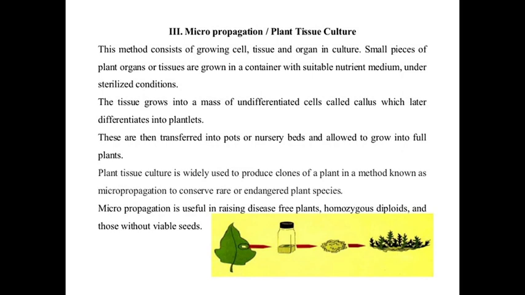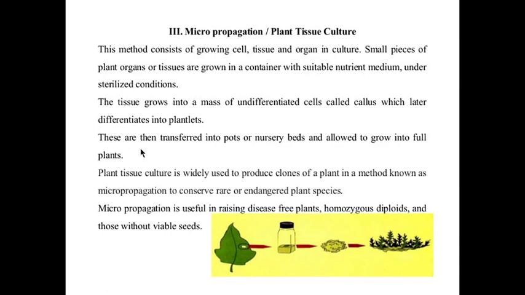So homozygous diploid means the alleles of a diploid organism are the same. Plants without viable seeds are those not producing seeds which are used for regeneration or formation of a new plant. Such plants can be propagated by this micropropagation method.